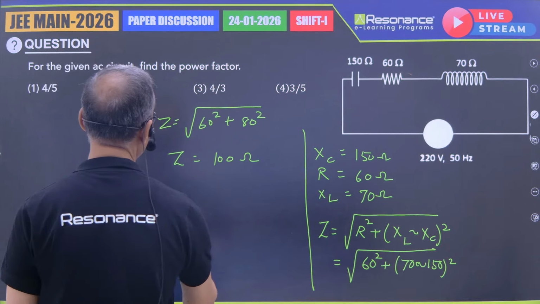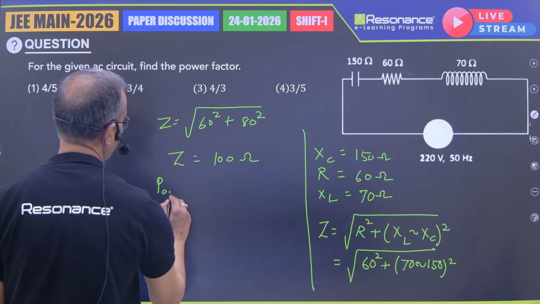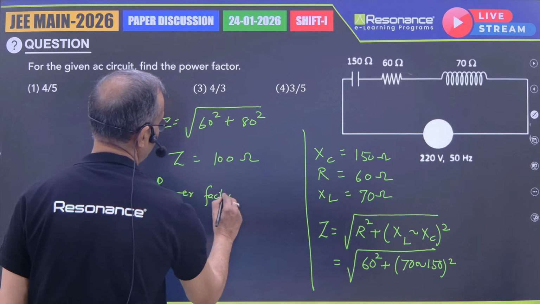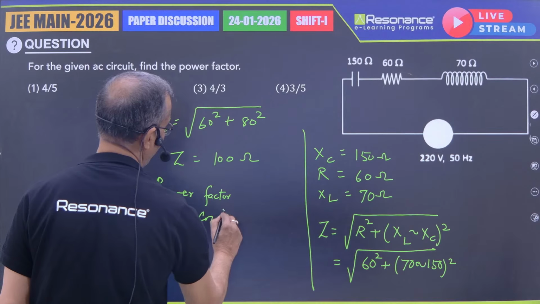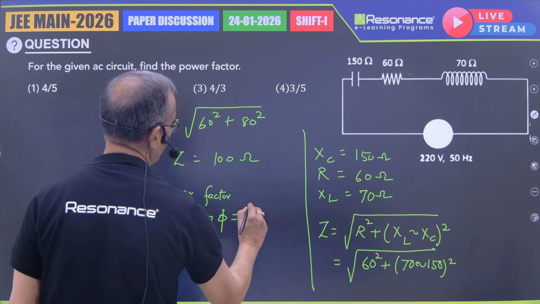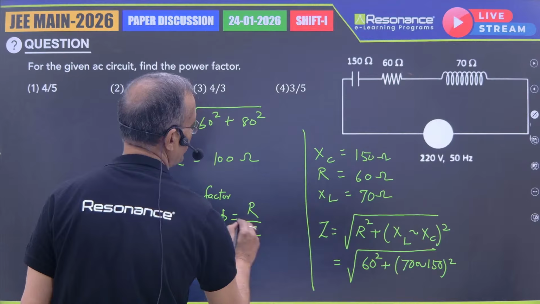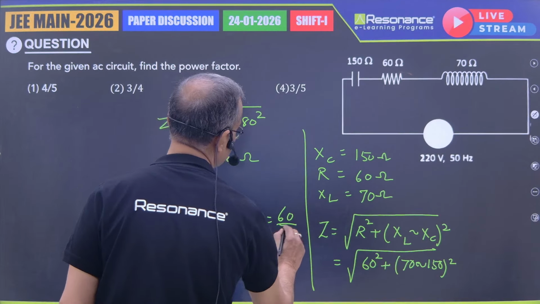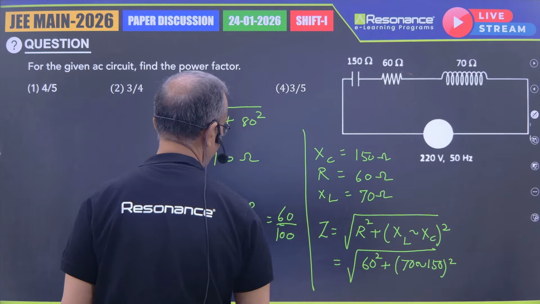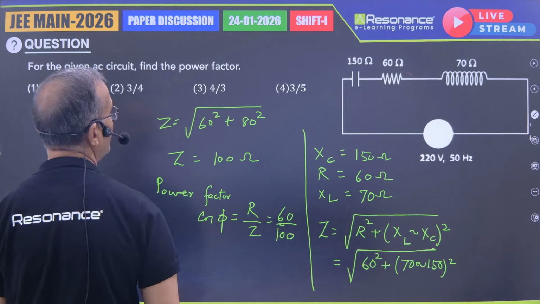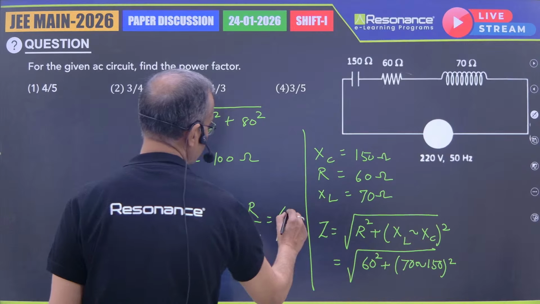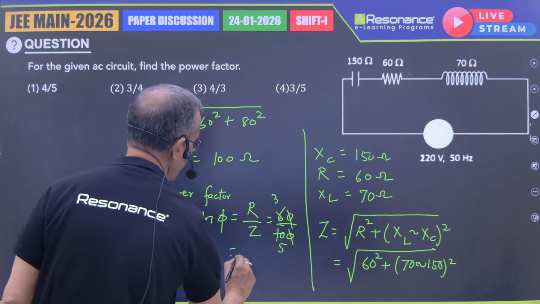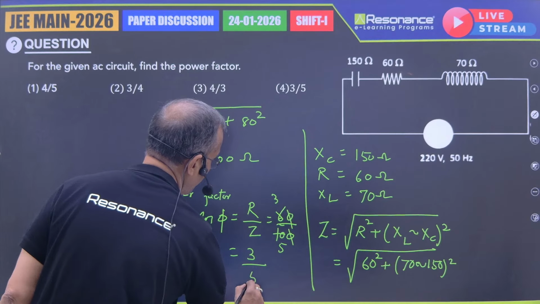Now you need the power factor, cos phi, which is R by Z. R is 60, Z is 100, so 0.6. 0.6 means, cancelling 0, 2 threes are 6, 2 fives are 10, it will be 3 by 5.